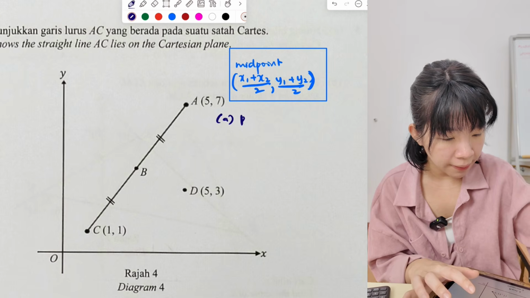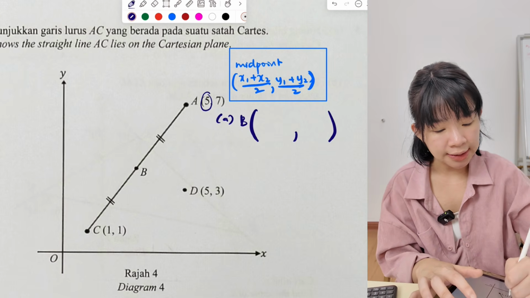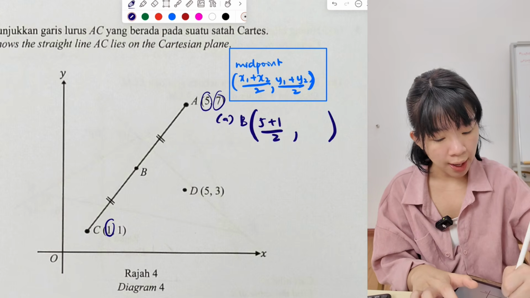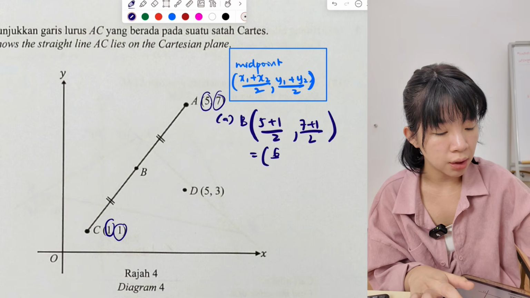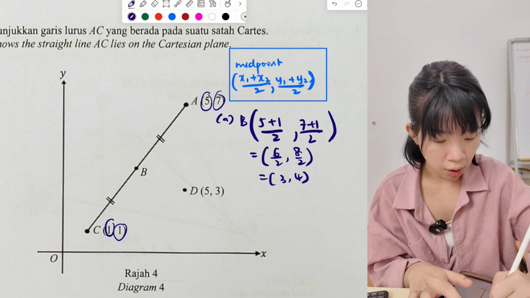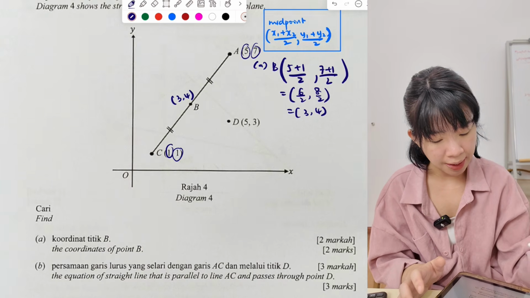So to find the B coordinate, B is the midpoint of AC. The x values add together, 5 plus 1, then divide by 2. The y values add together, 7 plus 1, divide by 2. So we get 6 over 2, 8 over 2, which is 3, 4. So the coordinate of B is (3, 4). Alright, part A done. Part B.